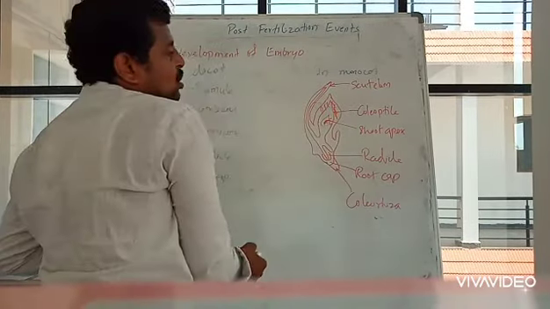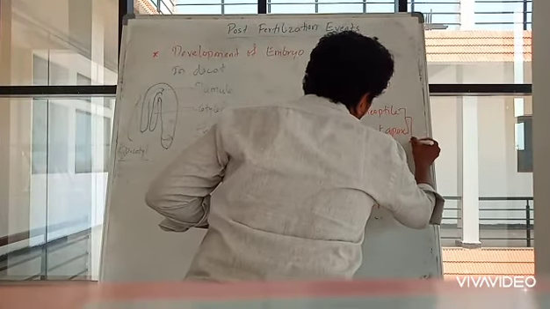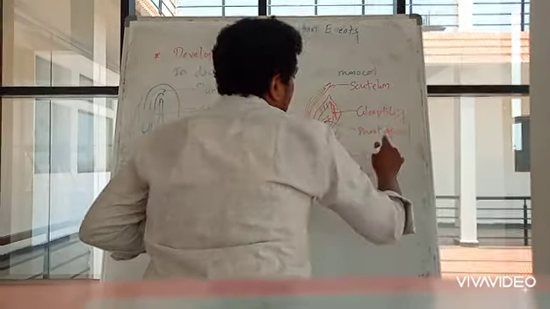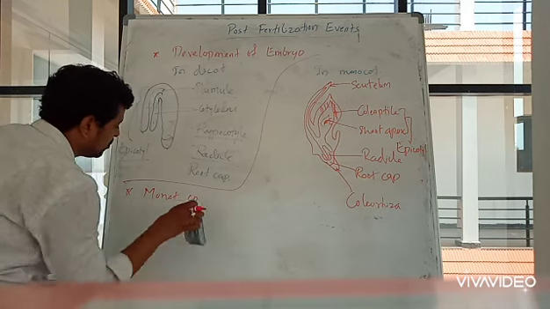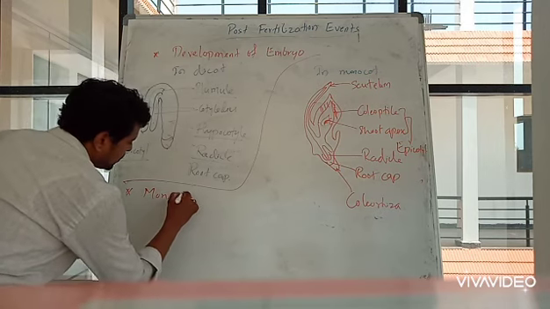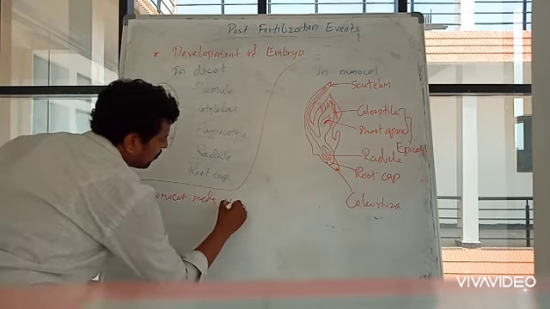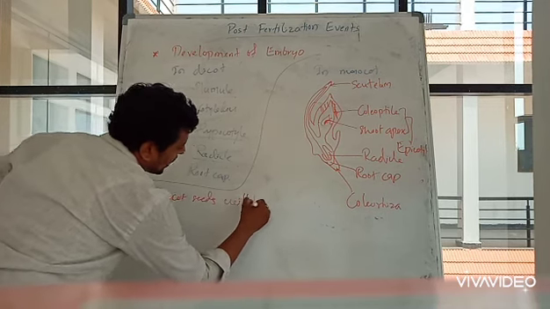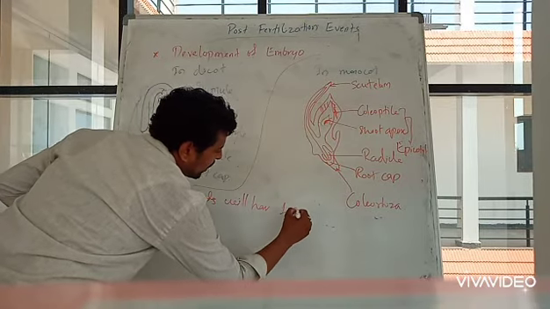These coleoptile as well as shoot apex together constitute the epicotyle region. Epicotyle. Okay, now I am going to write some points of this. Monocot seeds will have one cotyledon.